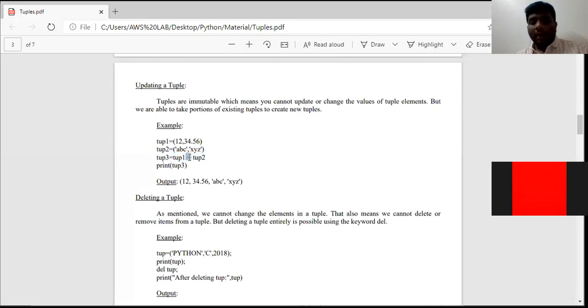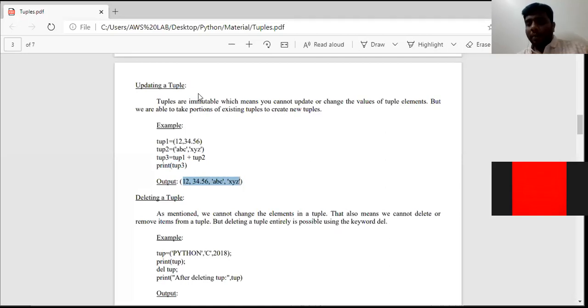Here plus is nothing but concatenation operator. So print tup3 means 12, 34.56, abc, xyz. Hope everyone of you understand how we can create a tuple.